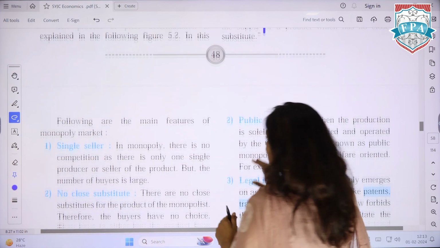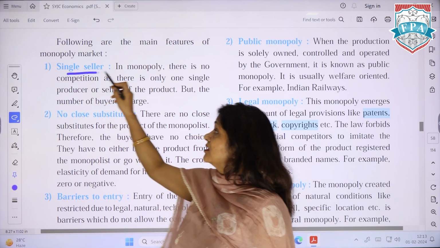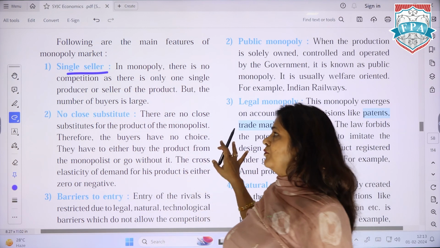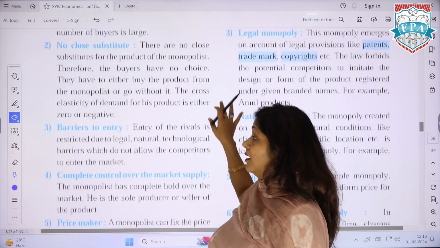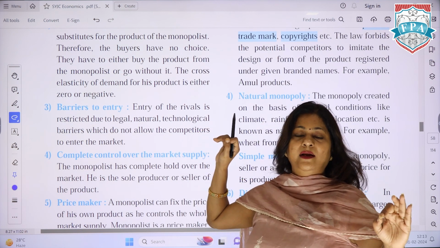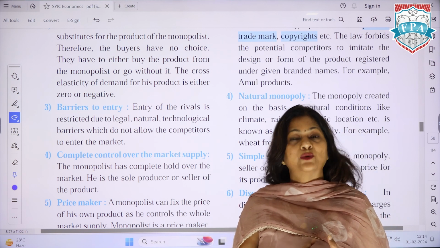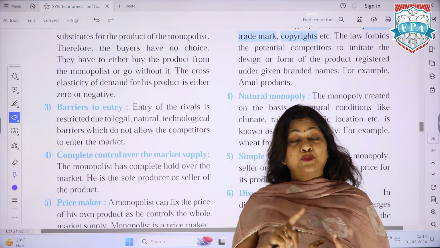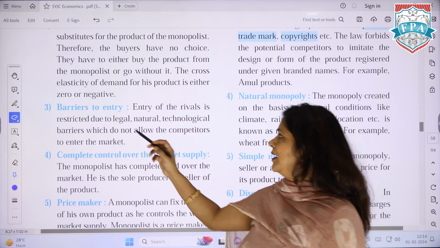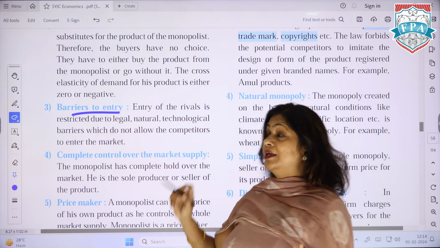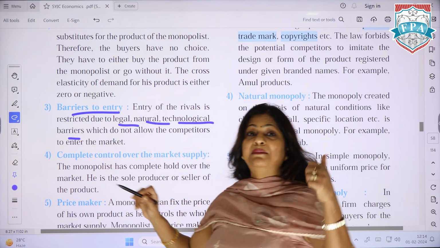Then in that particular situation, what happens? What are the features? The biggest feature is there's a single seller. And of course, there's no substitute because there's no other supplier. There is a barrier to entry. Maybe the product is such that not everyone can make it, or there is a patent right on that product, or some infrastructure is needed. Not everybody can enter. So there can be legal, natural, technological barriers. I need this in the exam.